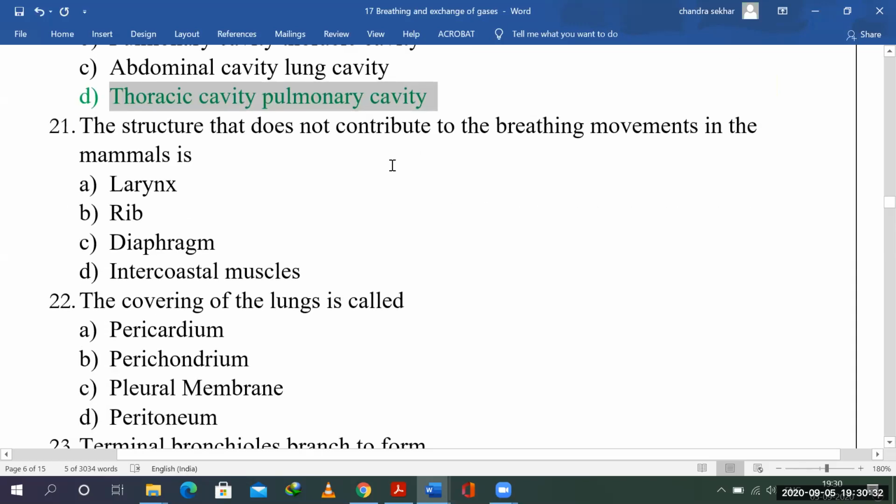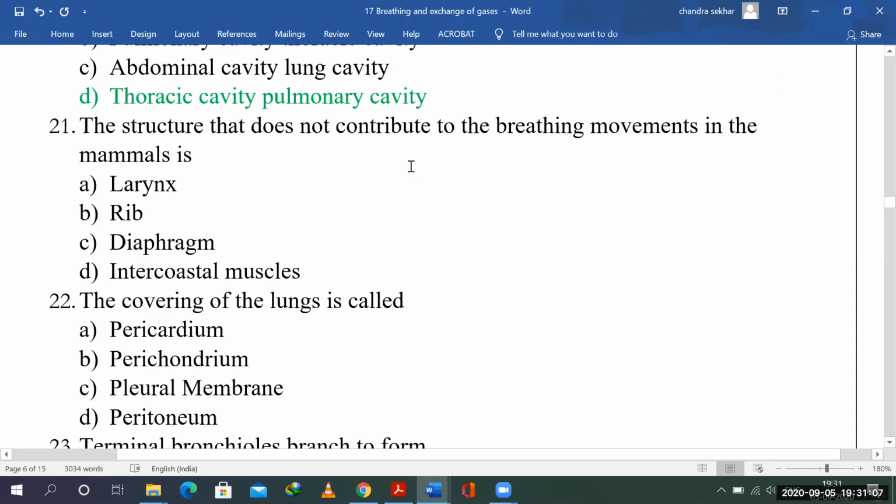The structure that does not contribute to the breathing movements in mammals. Among these, is it ribs, diaphragm, or intercostal muscles? In the morning I explained the mechanism of breathing. In it, the diaphragm has phrenic muscles, which keep getting flattened and then attain the shape of a dome again. The intercostal muscles pull the ribs. So what doesn't have a role here? The larynx. It doesn't do anything in breathing movements.